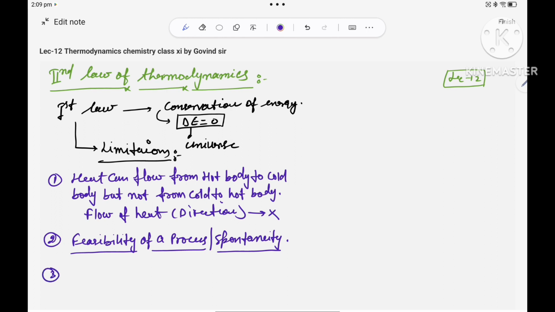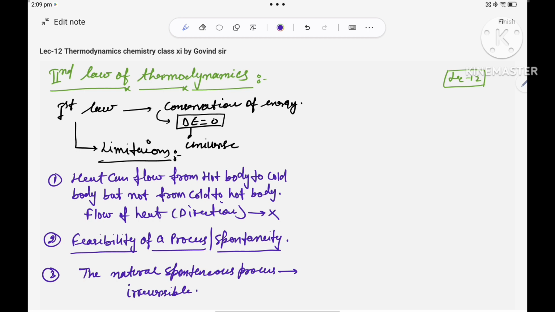Number 3, natural spontaneous processes are irreversible.